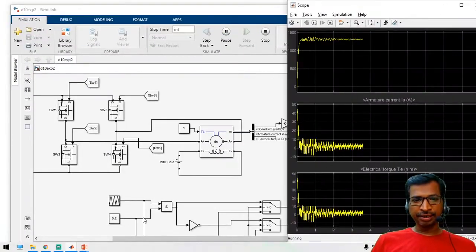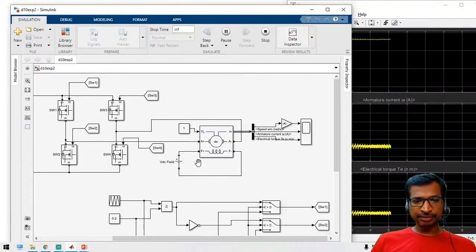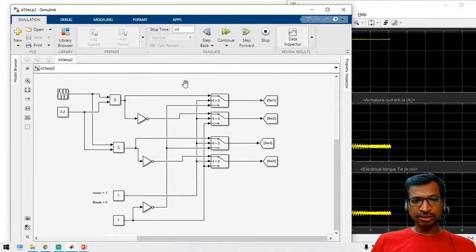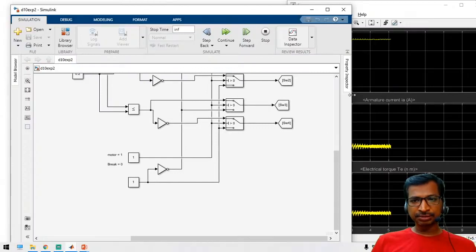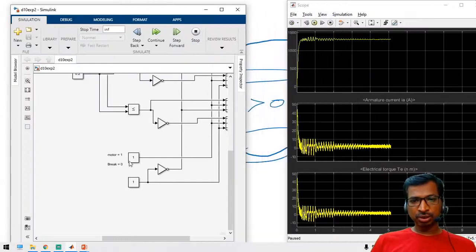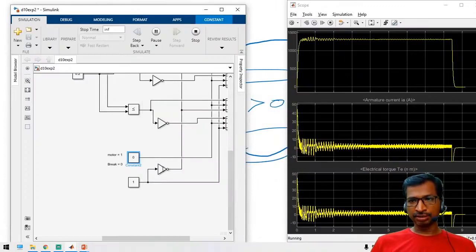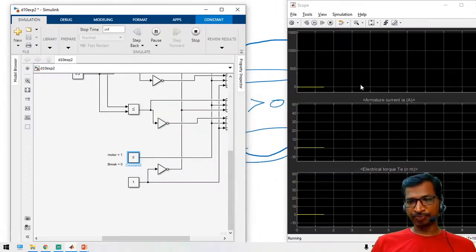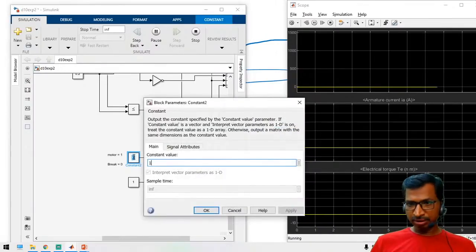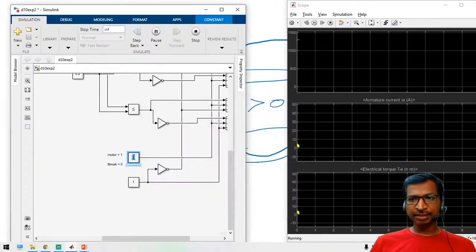See here, it's running. So now let us check the braking mechanisms. I'm going to apply a 0. See here, the motor has been stopped. Similarly, you have to release the brake, and immediately the motor will be in the forward direction.